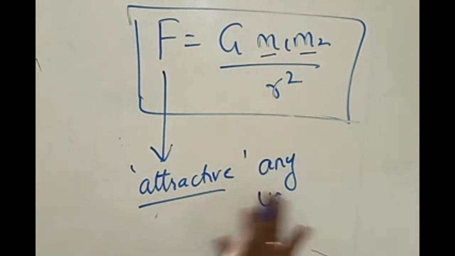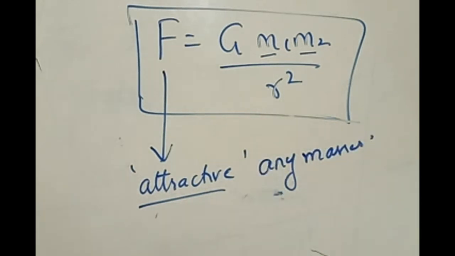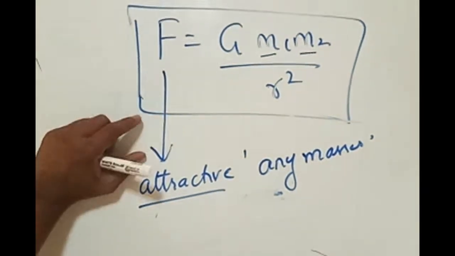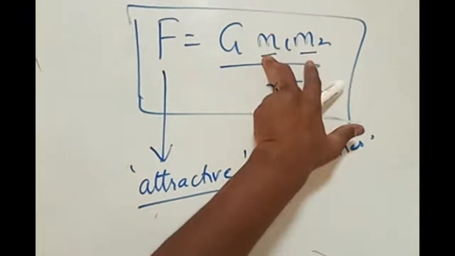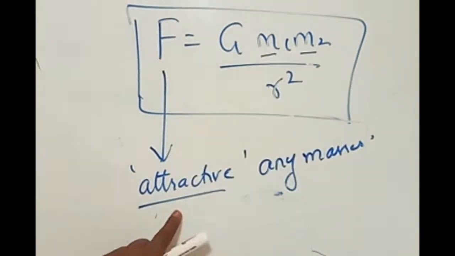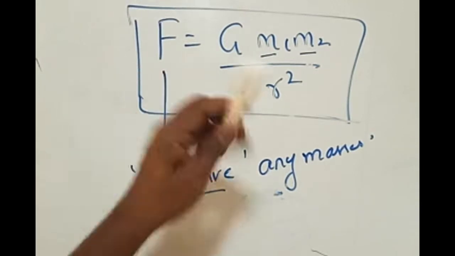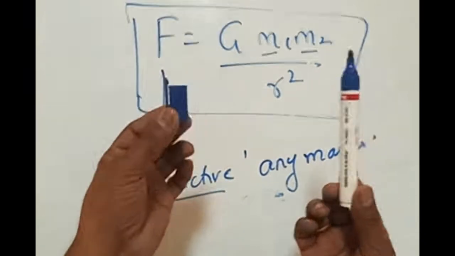What does Newton's law of gravitation say? This is called the universal law of gravitation or Newton's law of gravitation. Newton's law of gravitation states that in the universe, between any two masses, m1 and m2, there always exists a force of attraction. If this is one mass and this is one more mass, these are present in the universe.